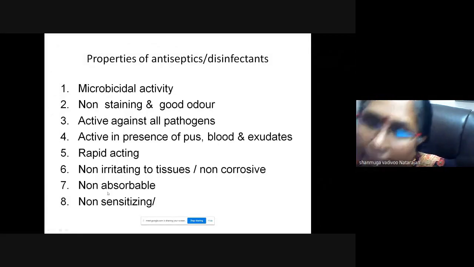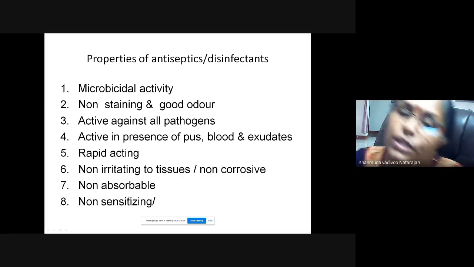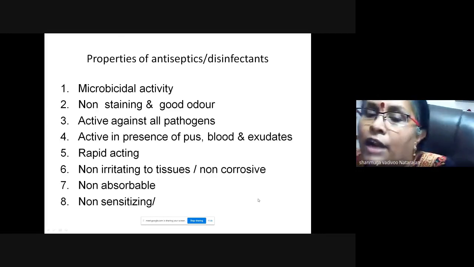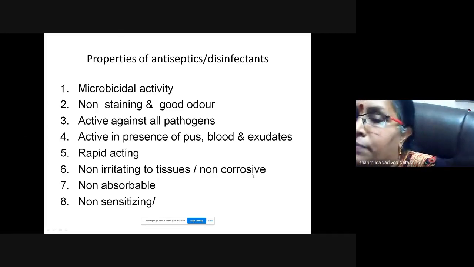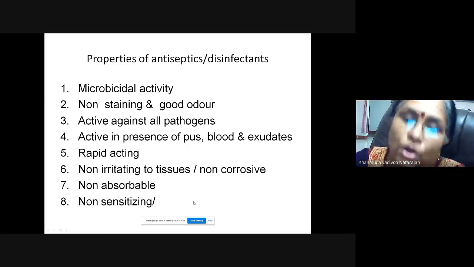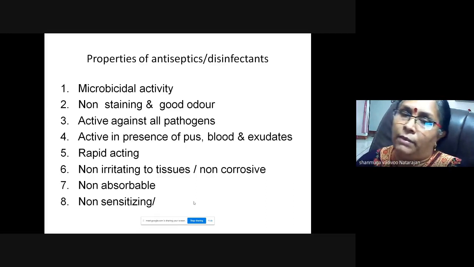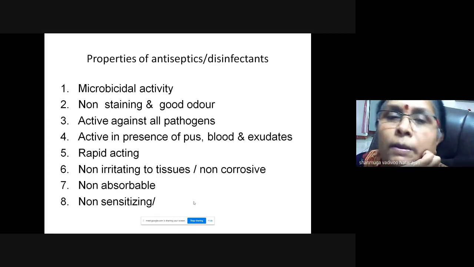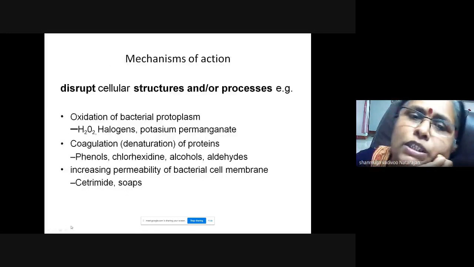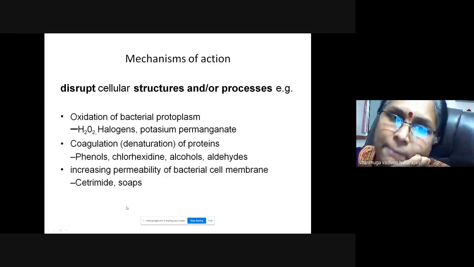They should be rapid acting. They should be non-irritating to the tissues if used on skin, and if you use it on a surface, it should be non-corrosive. They should be non-absorbable and non-sensitizing. These are the important properties you can memorize and check in your book. As I've told you, there are different mechanisms.